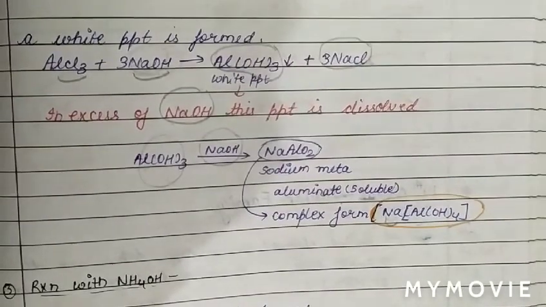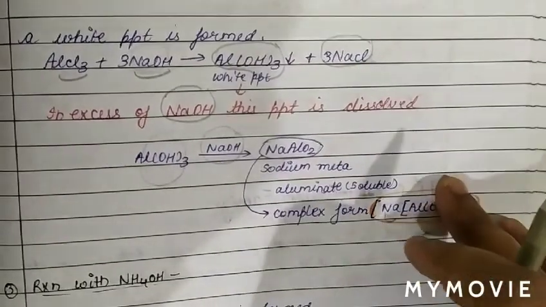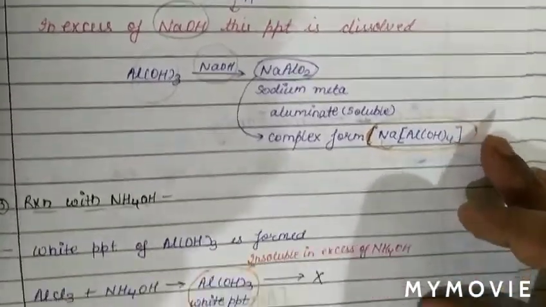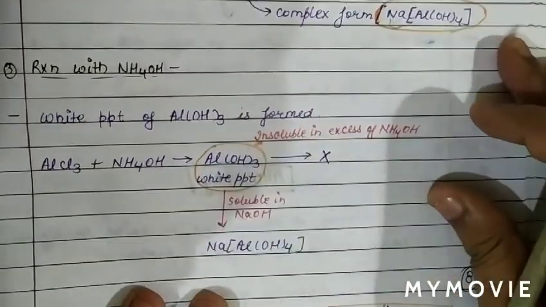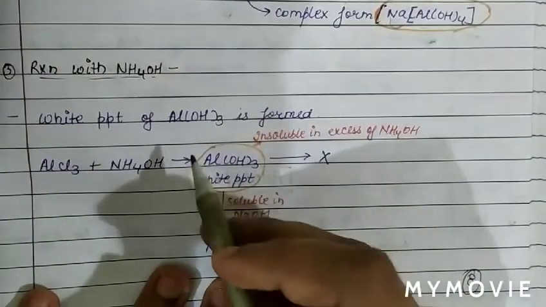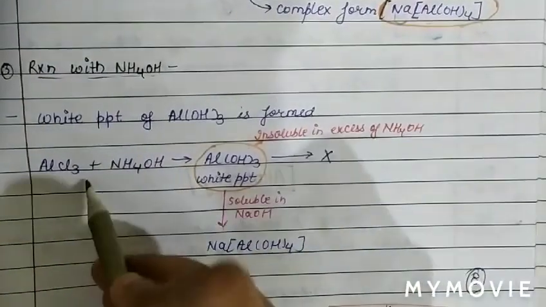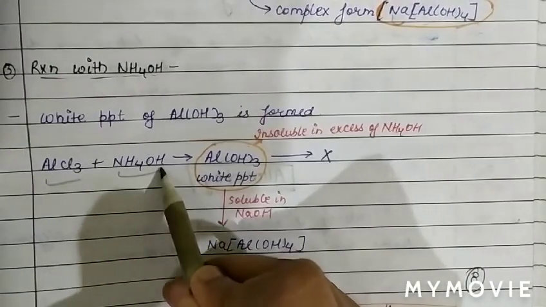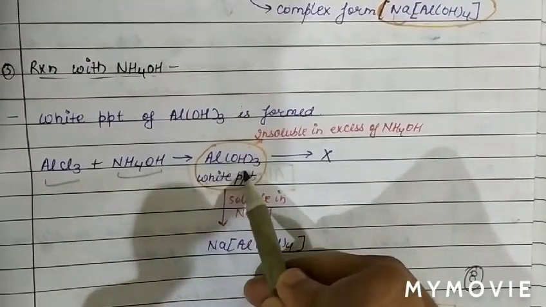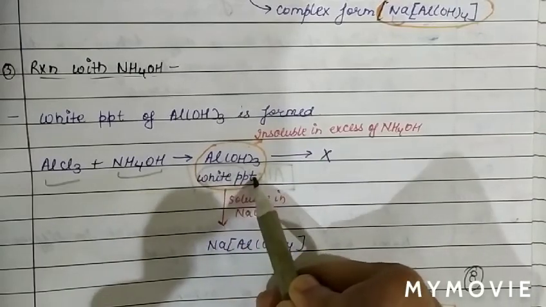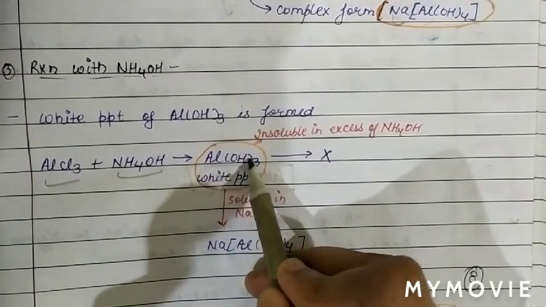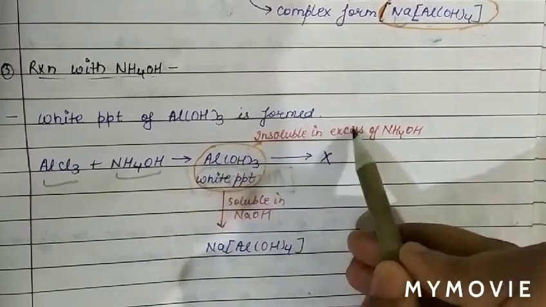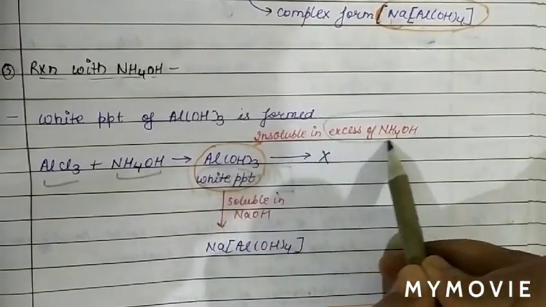Now we will discuss the reaction of AlCl3 with ammonium hydroxide. See, the reaction with ammonium hydroxide. We can see that when AlCl3 is dissolved in NH4OH, it also forms the white precipitate of aluminium hydroxide, and this aluminium hydroxide is insoluble in excess of NH4OH.